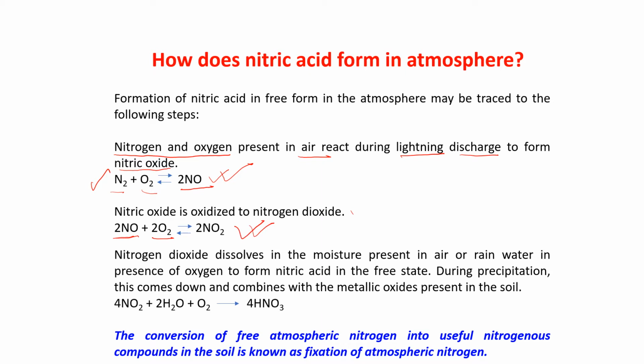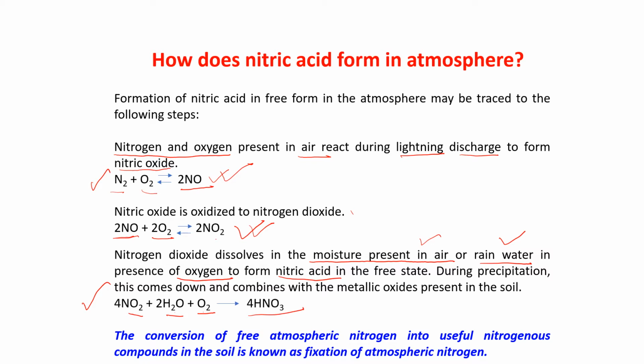Then this nitrogen dioxide dissolves in the moisture present in air or rainwater, in the presence of oxygen, to form nitric acid. See the reaction? NO2 plus H2O plus O2. That means oxygen, water and nitrogen dioxide. When these three react together, we get nitric acid.